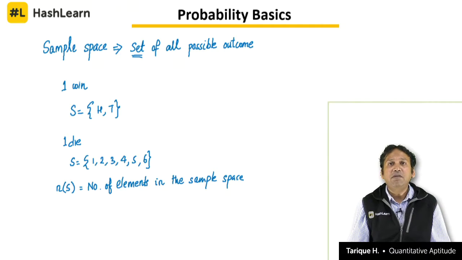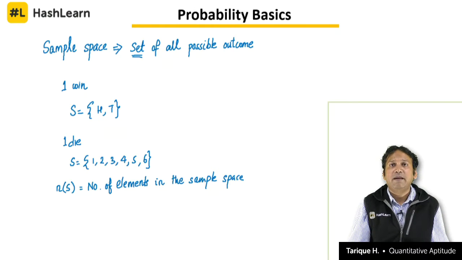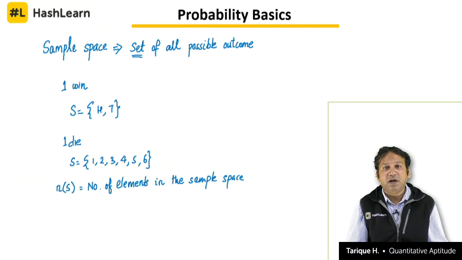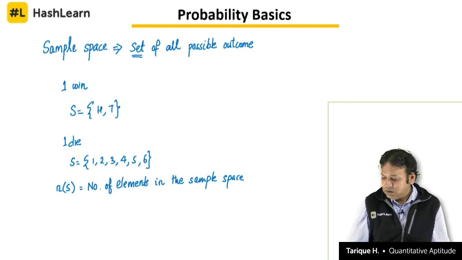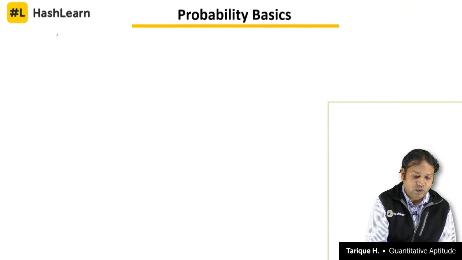So once we have found out the sample space, that is a set of all possible outcomes, all the outcomes that can happen in a particular case, in a particular scenario, like appearing in an examination, in a match, rolling a die, tossing a coin, taking out a card from a pack of cards, or taking out a ball from a box full of balls. Clear? So once we know the sample space, the next thing then is to find out what is the event set.